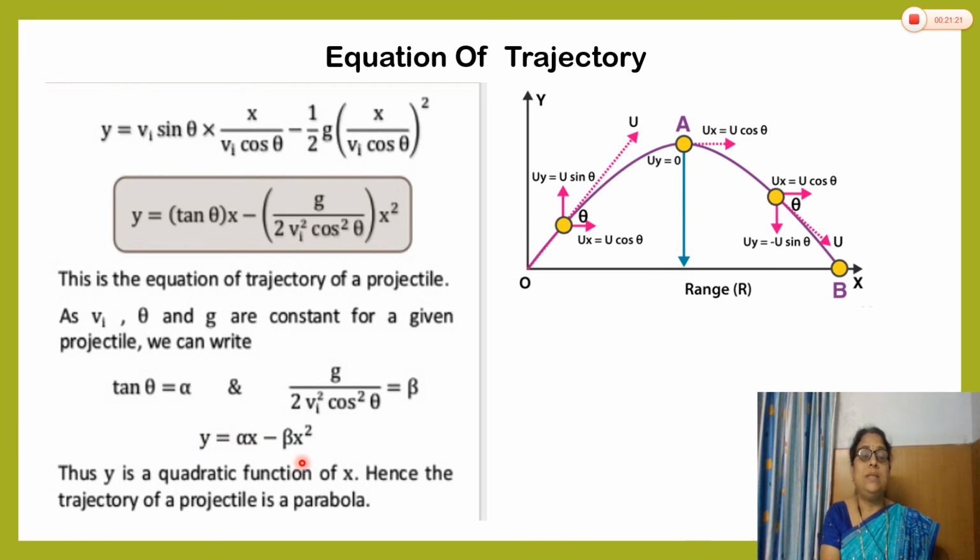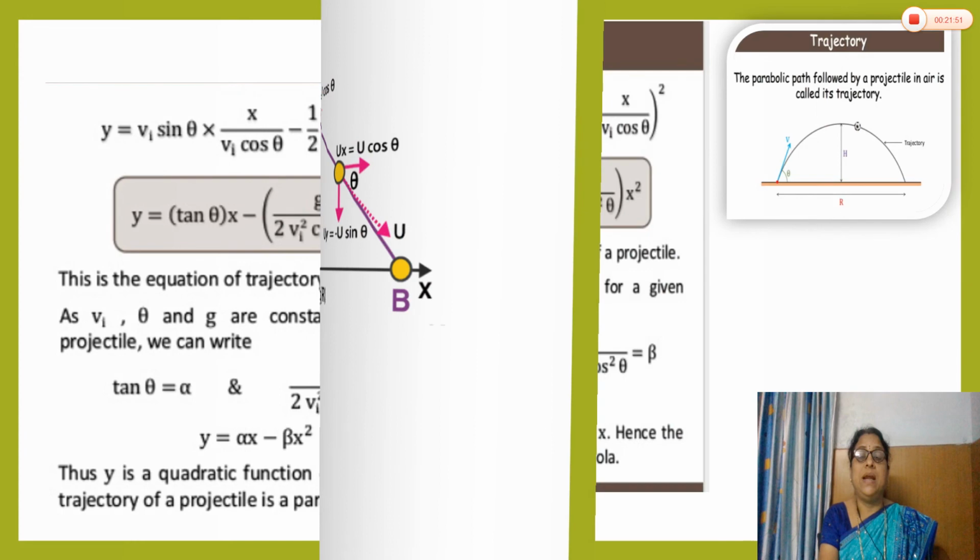Here y is a quadratic function of x, so the trajectory of the projectile is a parabola. This equation is the equation of a parabola: y is equal to alpha x minus beta x square. Here alpha is tan theta and beta is this bracket. So this is the equation of trajectory, and it tells us that the path of the projectile is a parabolic path, which is called the trajectory. Thus we can find the equation for trajectory in one slide.